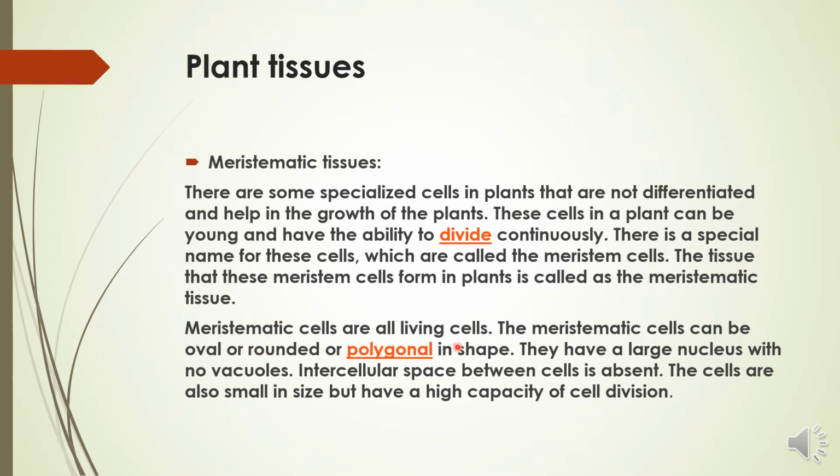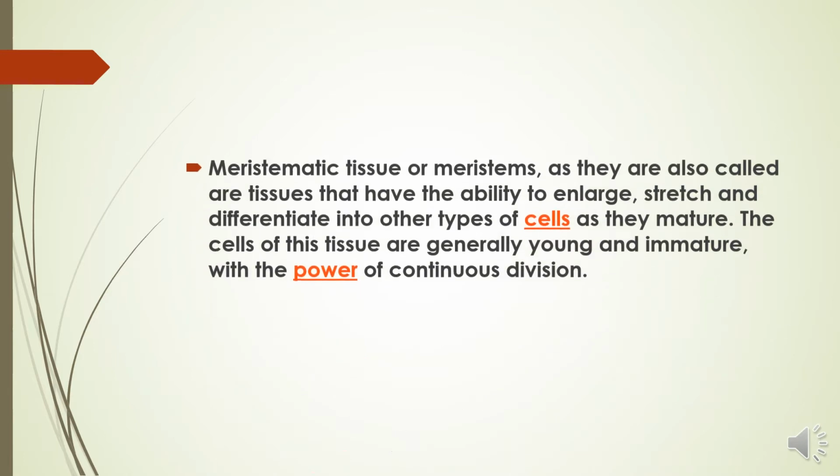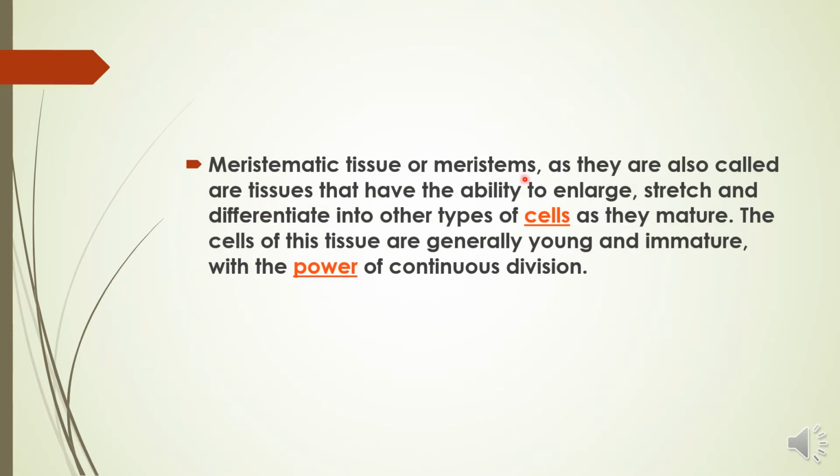Meristematic cells are all living cells. Their shape may be oval, rounded, or polygonal, and they have a large nucleus because they are living. So they every time have a large nucleus. They are not dead. They are living cells. They have a large nucleus with no vacuoles. In these plant cells, vacuoles are absent. Intercellular spaces between the cells are absent. The cells are also small in size but have a high capacity to enlarge, stretch, and differentiate into other types of cells.